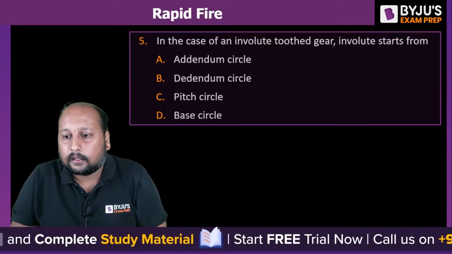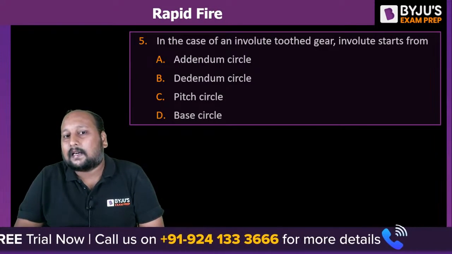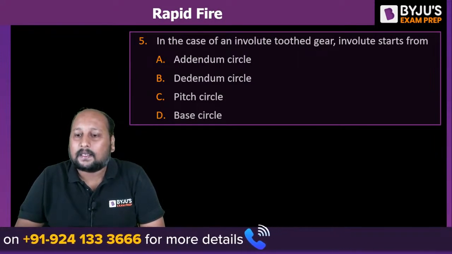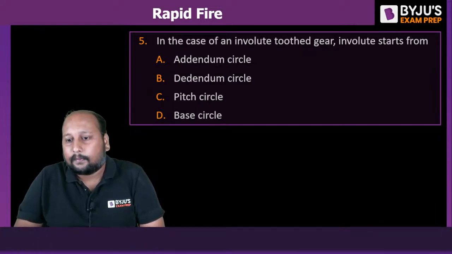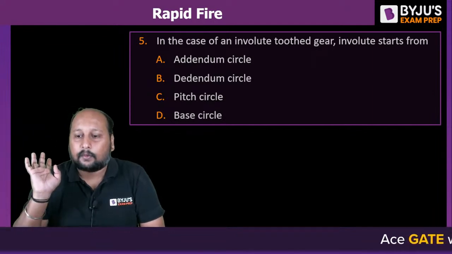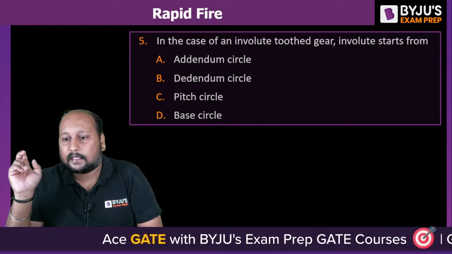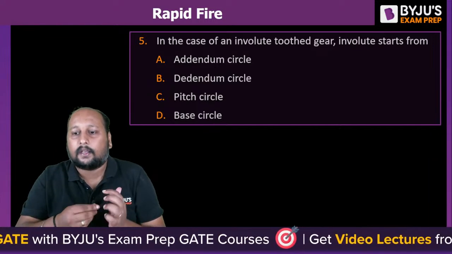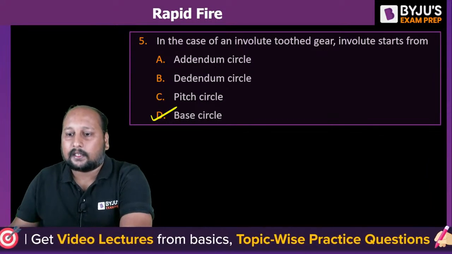B, okay. D, the involute profile starts from which of the circle? A, B, C or D? Simple question. Quick. Bhai sabhi log, I'll be giving you only one chance to answer. So D with Kiran, B with Vinod, D with Sun and D with Naruto. Majority have given me option D. Definitely option D is a correct answer. Very good. It's quite easy.